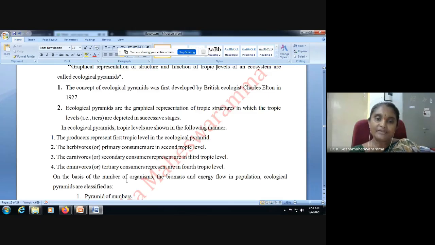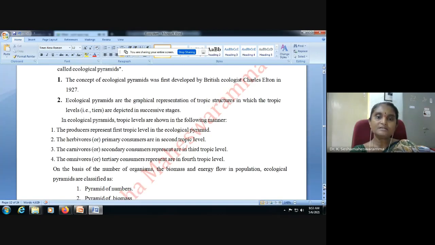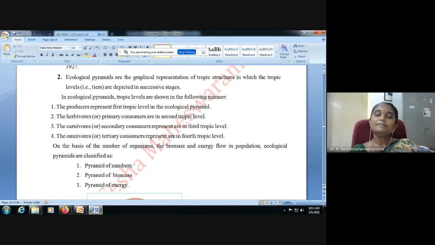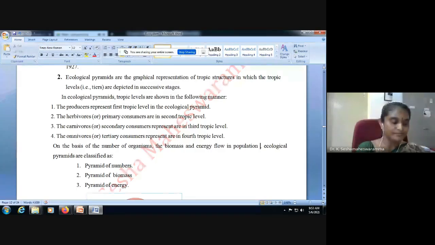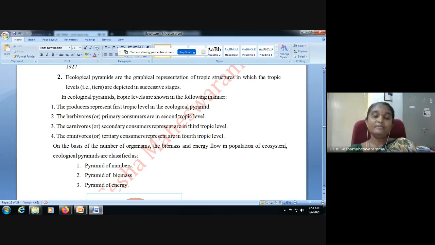On the basis of number of organisms, the biomass and energy flow in the ecosystem, ecological pyramids are classified as pyramid of number, pyramid of biomass, pyramid of energy.